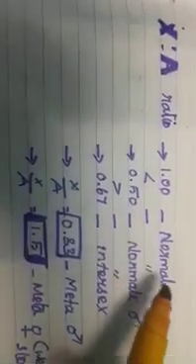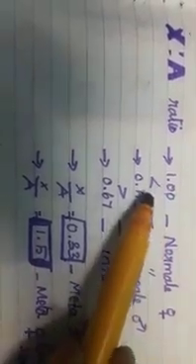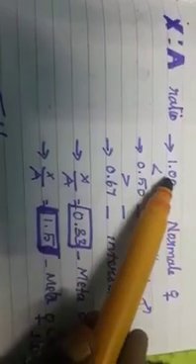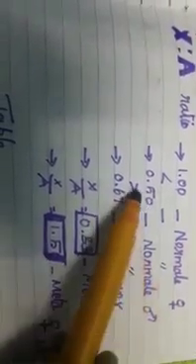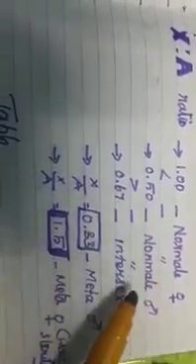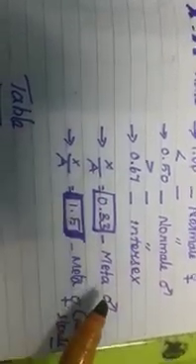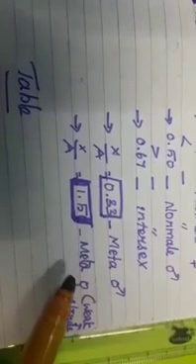So you see, 1 is the normal female and 0.50 is the normal male, 0.67 is intersex, and 0.33 is meta males and 1.5 is meta females, with weak and sterile capacity.